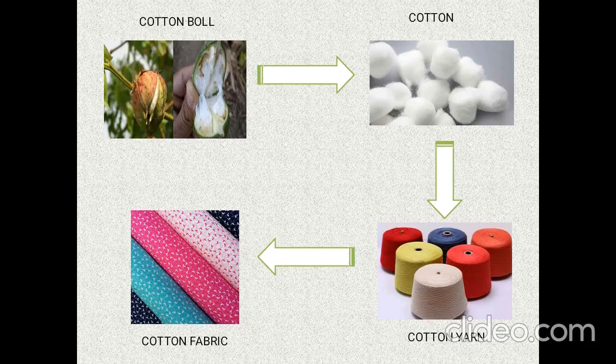Okay children, coming to the next slide, it shows how the cotton fabric is made from the cotton ball. Initially, the cotton is present inside the cotton ball, that is on the cotton plant, from which cotton will be extracted. Using that cotton, yarn will be produced, and from that yarn we can weave a cotton fabric. These are the steps involved in transforming a cotton ball to a cotton fabric.